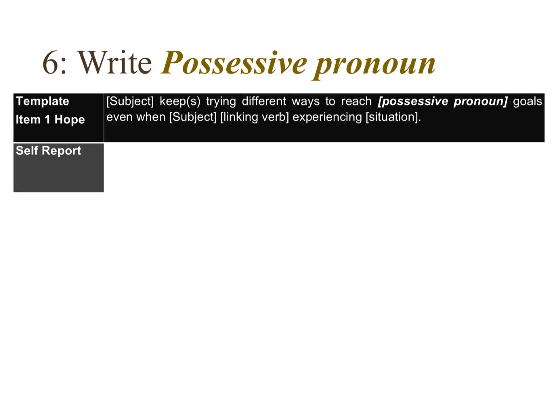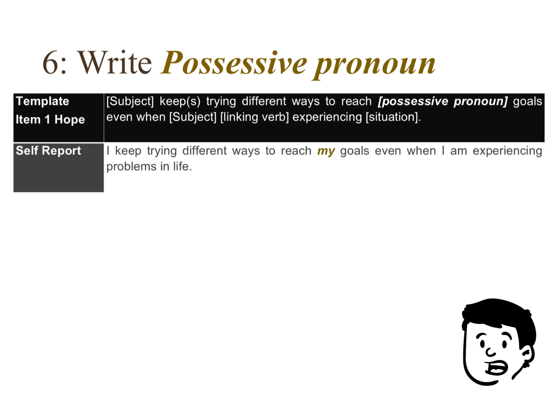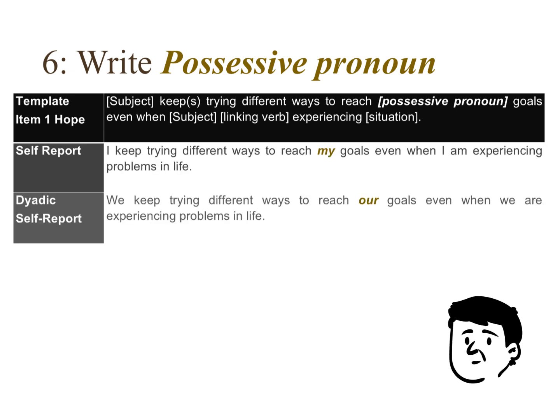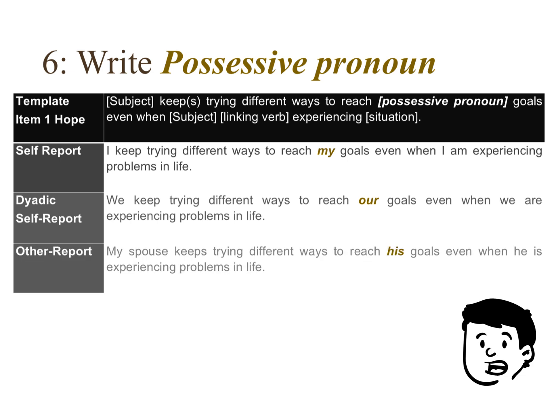Lastly, let's depict ownership. Who does the experience belong to? In self-report, use my. In dyadic self-report, use our, and in case it's other report, use the appropriate one from his or her or their. This step subtly shifts the psychological lens.